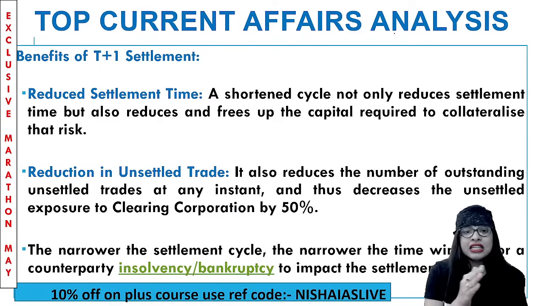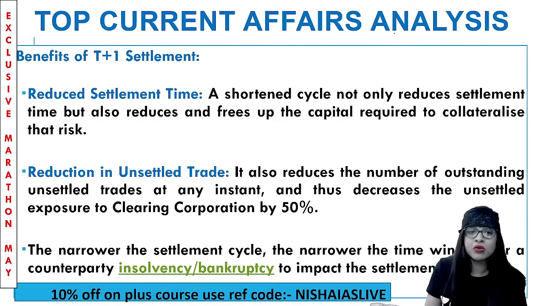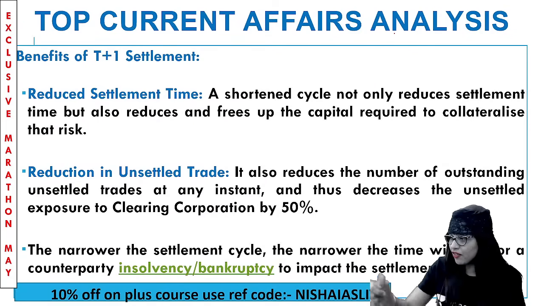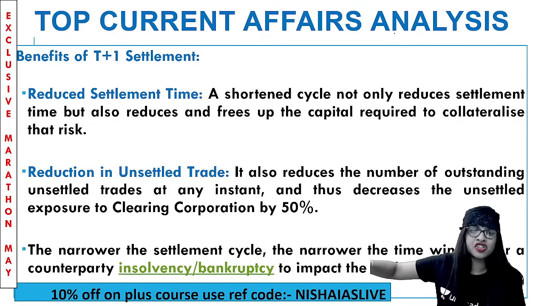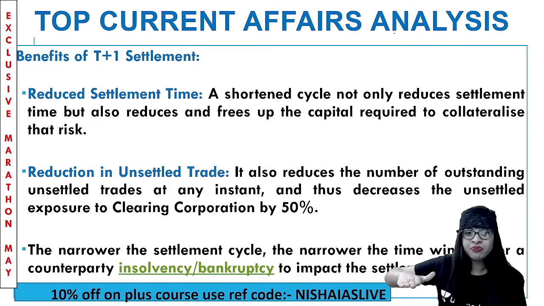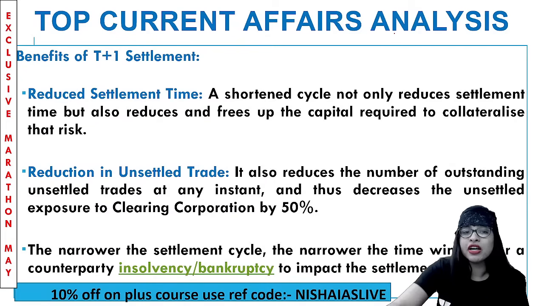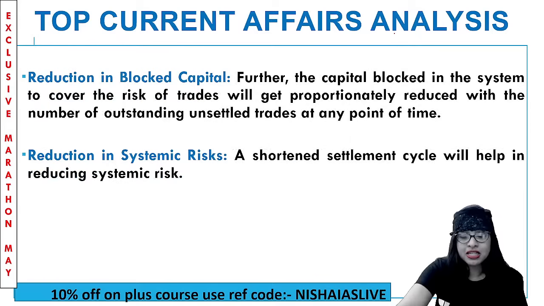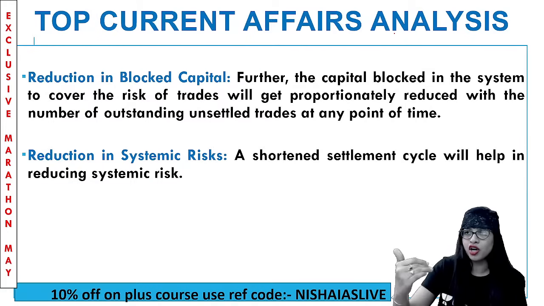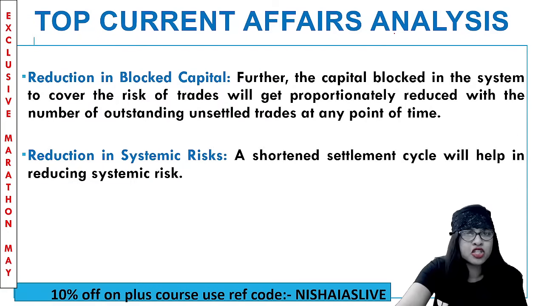We all know that. Second is reduction in unsettled trades. You cannot see the number of outstanding unsettled trades at any instant. Fatafat, every kind of settlement of stock shares will be cleared off. Clear? That is the most important advantage of the T+1 settlement compared to T+2 settlement. And also systemic risk is reduced, and also the blocked capital reduction is happening there. So when the settlement cycle is shortened, automatically the systemic risk will also be reduced.